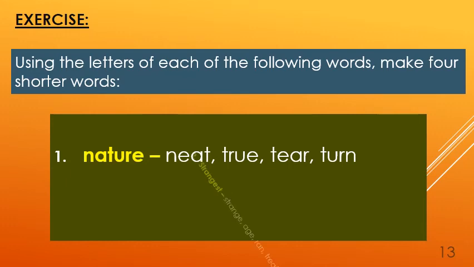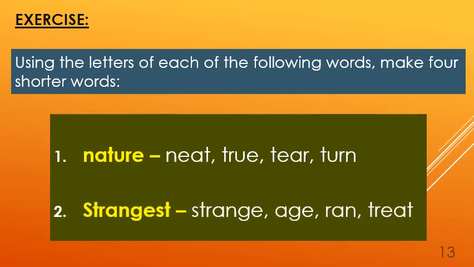Now the next word is strangest. From this word again we are going to make 4 shorter words. The first word is strange, S-T-R-A-N-G-E. The next one is age. The third one is ran, and the last one is treat, T-R-E-A-T, treat.